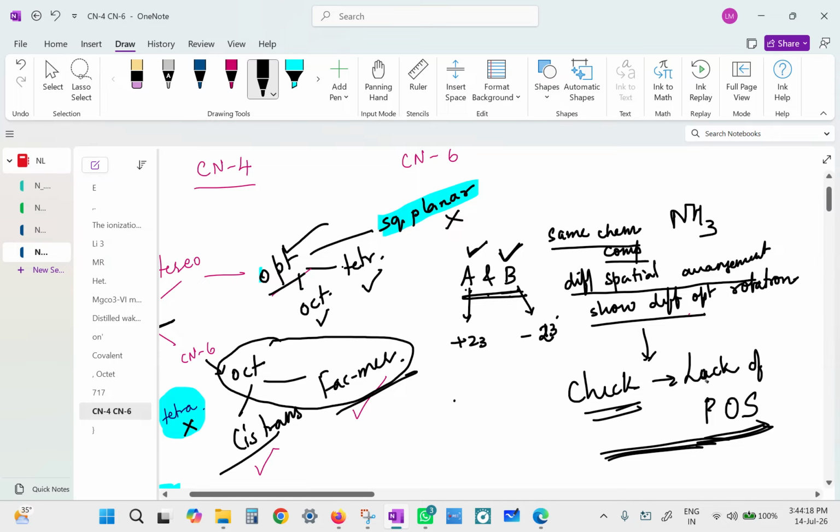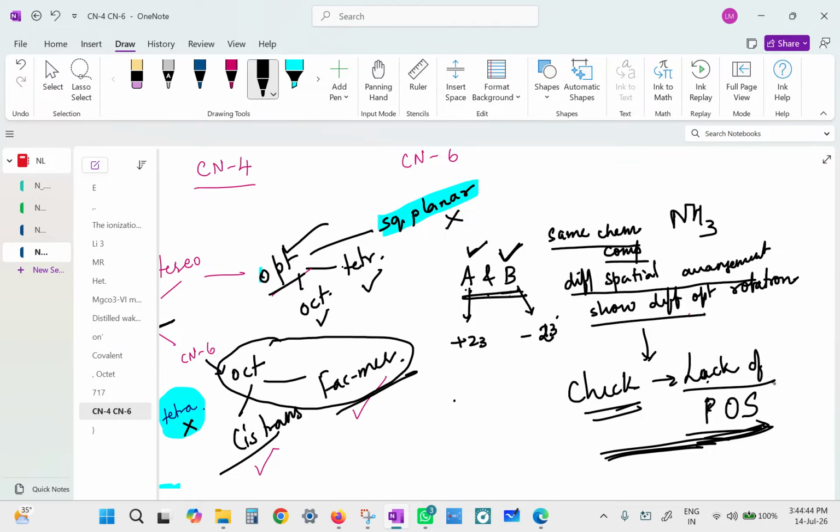So if you want to check whether there is optical activity for the compound or not, you check whether it has a plane of symmetry. If it has a plane of symmetry, it is not optically active, it is not an optical isomer. But if it does not have a plane of symmetry, then it is an optically active substance. It is an optical isomer, so its mirror image will be its isomer.